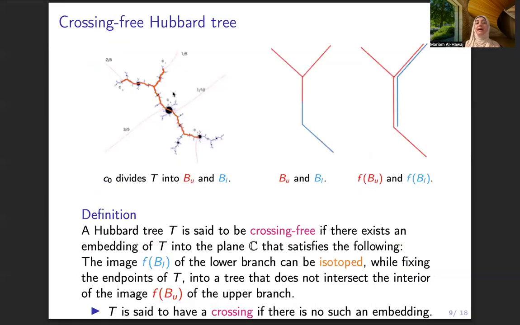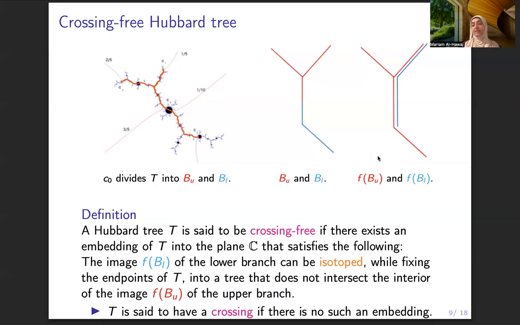So I look at the Hubbard tree, and I want to find which Hubbard trees I can construct a generalized pseudo-Anosov from. Now, the Hubbard trees that I want us to work with are going to be the non-degenerate Hubbard trees, which means that the critical point is in the middle and splits the tree into two parts. I'll call them the upper branch and the lower branch, so BU and BL. Here you see the upper branch in red, the lower branch in blue, and I look at what happens to these branches under the map.